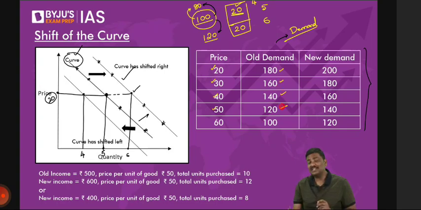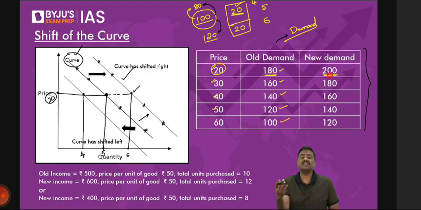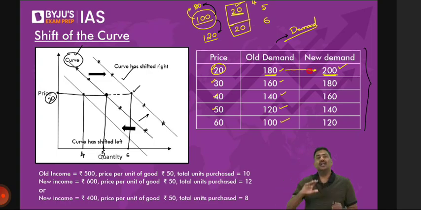At different prices, how much is the demand for the quantity of the product that is provided in the demand schedule. And at 20 rupees per product, earlier demand was, let's say, 180. Now, because your income has increased, now the demand will be 200, which means there is a shift in the curve. That is exactly the idea for demand schedule here. Now, please understand, do not by heart the demand schedule. This UPSC will not ask you.